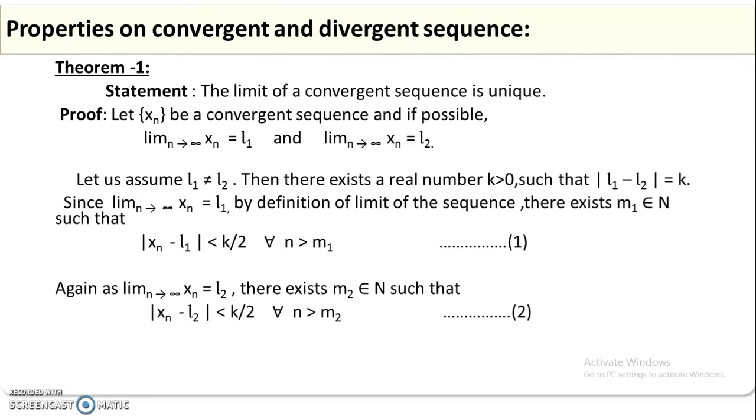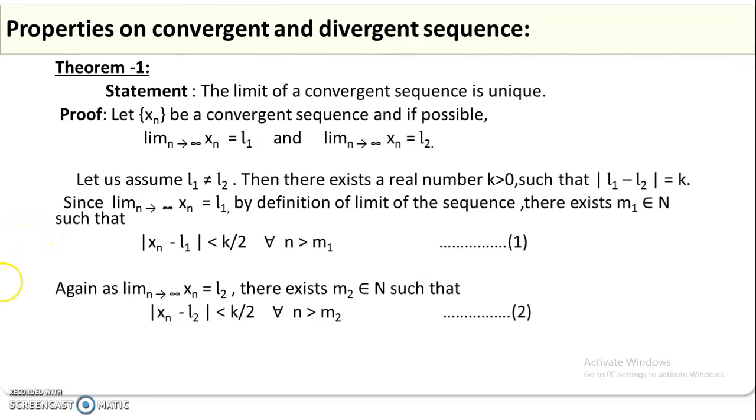If possible, the limit of xn as n tends to infinity is L1, and the limit of xn as n approaches infinity is L2. Suppose we have two limits like this. Let us assume that L1 and L2 are different from each other, that means L1 is not equal to L2. Then there exists a real number k such that the magnitude of their difference is k.